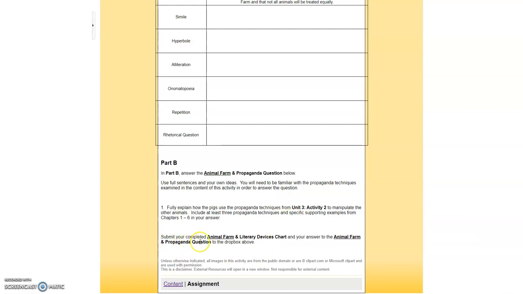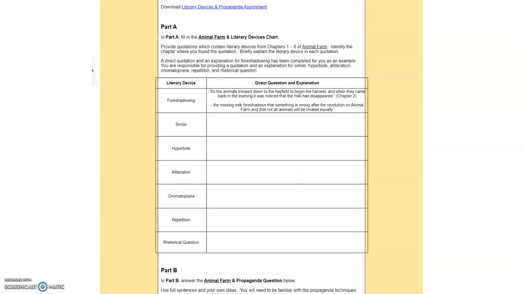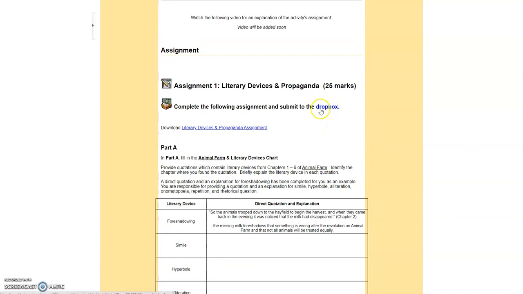When you have completed the literary devices chart and when you've answered the propaganda question, as always, submit your work to the Dropbox, which is right here. If you have any questions, please let me know.